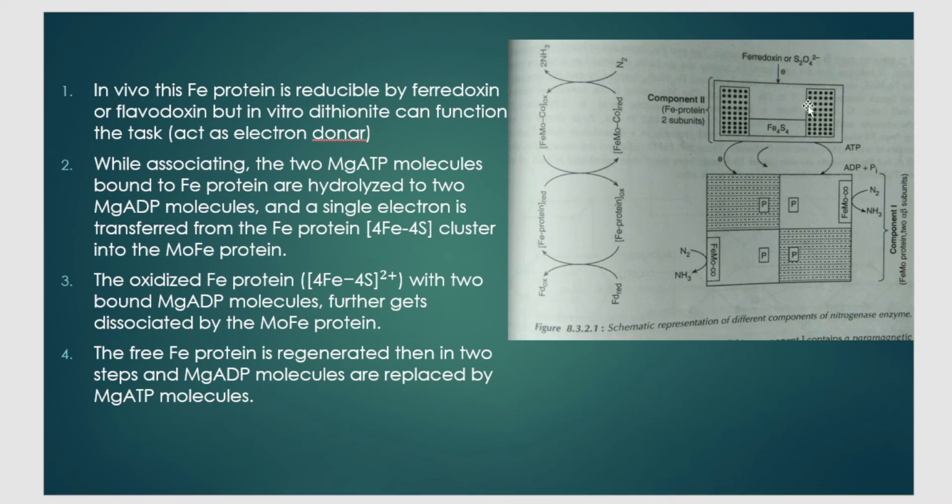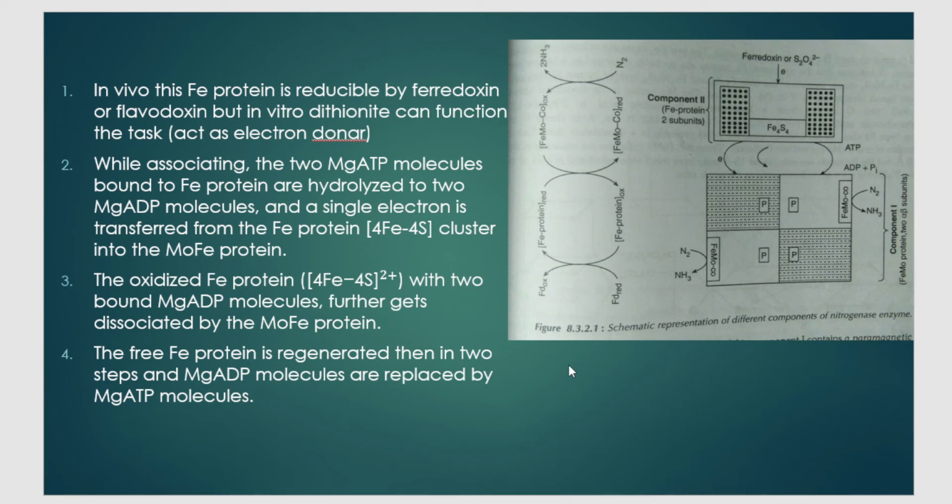Now it is in the oxidized form, oxidized Fe protein, bound to 2 Mg-ADP because the Mg-ATP has already been hydrolyzed to Mg-ADP. It is further dissociated by component number 1, that is FeMo. By the end of this process we get Fe protein in its original form back, and the 2 Mg-ADP is replaced by 2 Mg-ATP. Steps number 1 and 2 are the important steps that are happening.